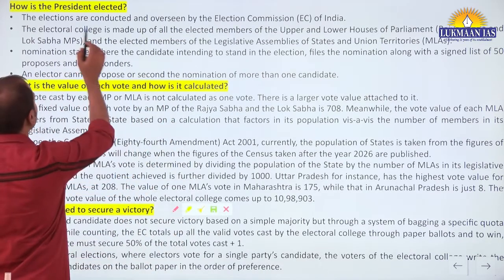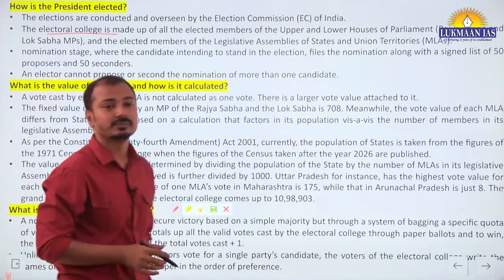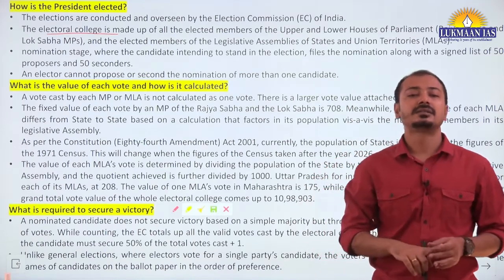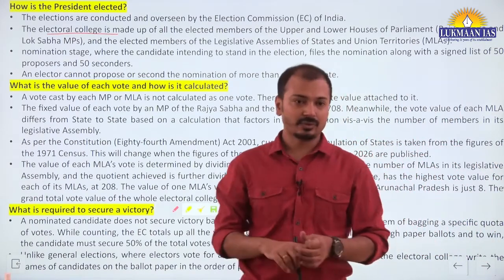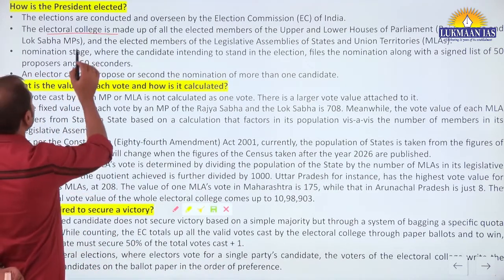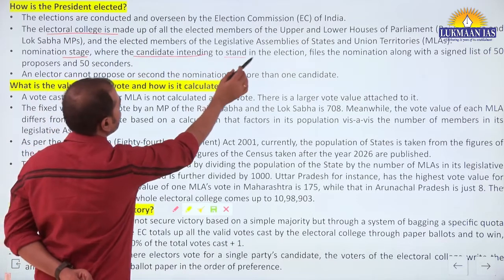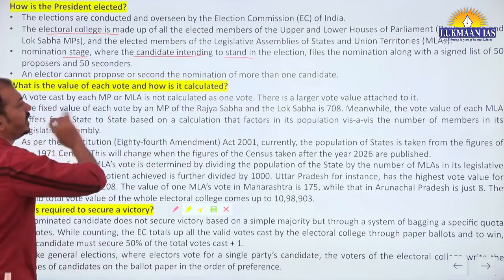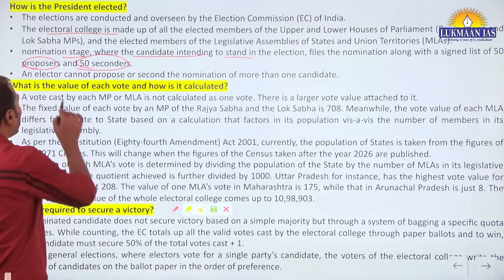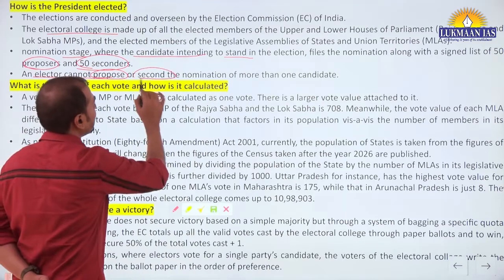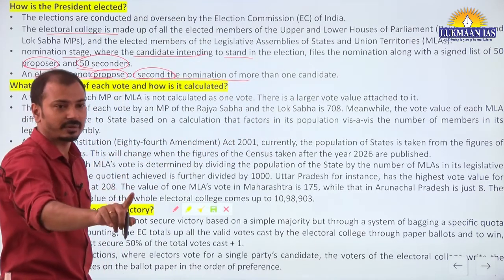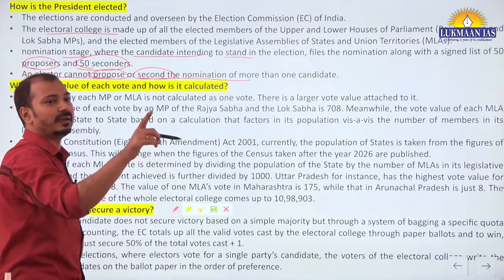Election Commission of India. Then electoral college is made up of elected members of Lok Sabha and Rajya Sabha and state legislative assemblies. Okay? State legislative assemblies of states and union territories. At the nomination stage, the candidates required to file nomination along with signed list of 50 proposers and 50 seconders. Just now we talked about it. Then an elector cannot propose or second the nomination of more than one candidate. This is also important statement. Not more than one candidate.